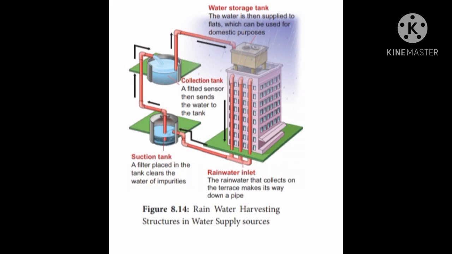After sedimentation, the material settles down. The water is collected in the collecting tank. From the collecting tank, the water is transferred to the water storage tank, and from the water storage tank, the water is circulated to all parts of the multi-storied building. So this is called a rainwater harvesting and water supply structure: how the water is stored, transmitted, and transferred to different places.